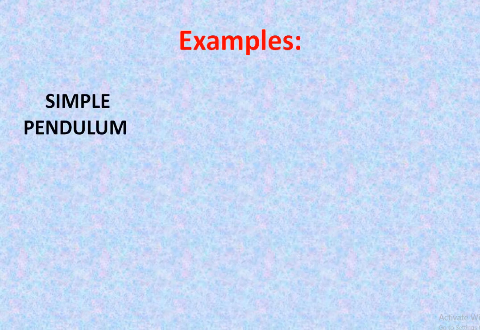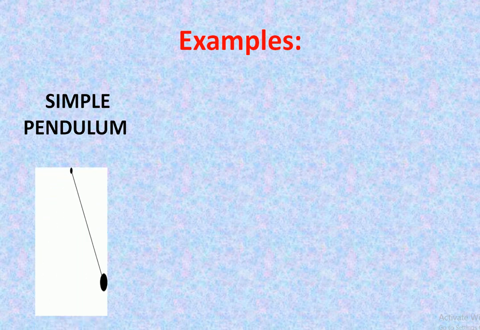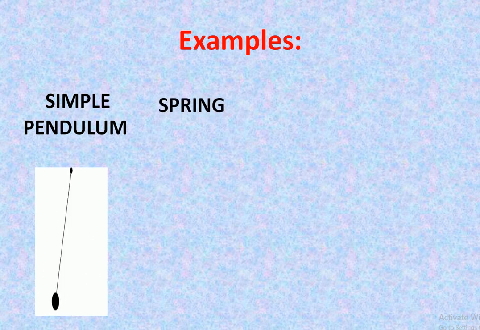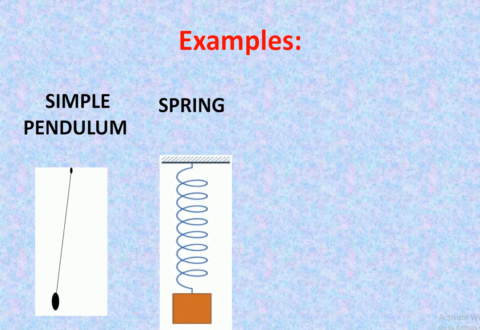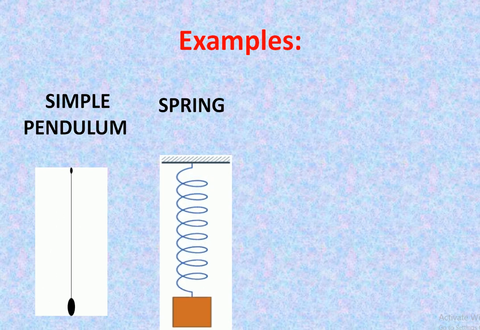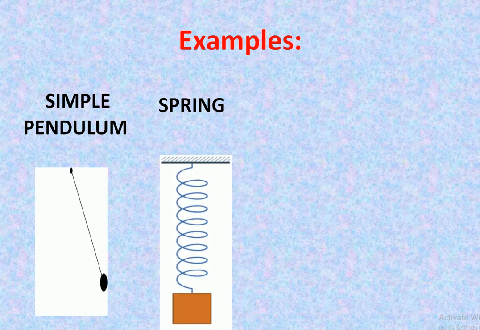Let us see the examples. Simple pendulum. The pendulum vibrates to and fro from its equilibrium position, then the vibrations are produced. Spring. The mass is attached to the spring and the spring vibrates up and down from its equilibrium position, then we can see the vibrations or oscillations.